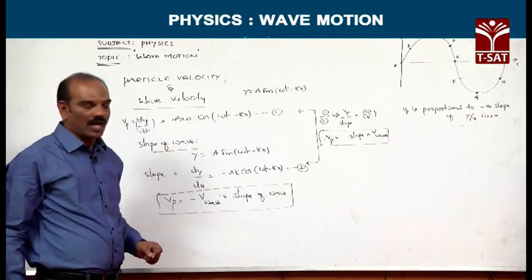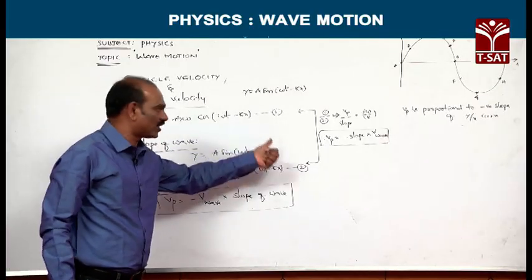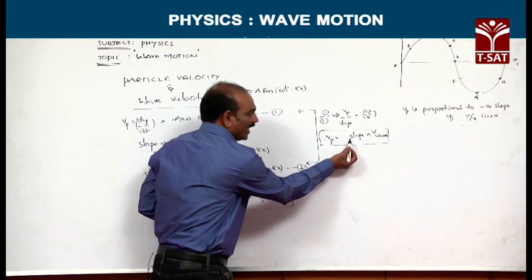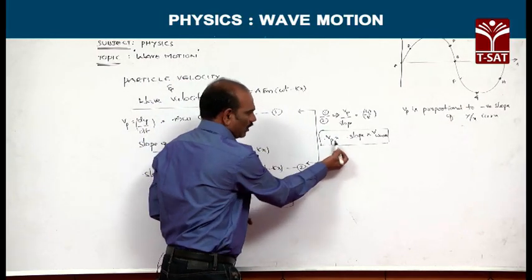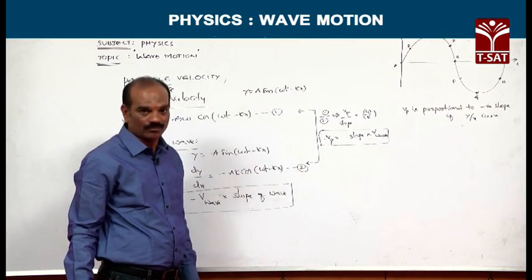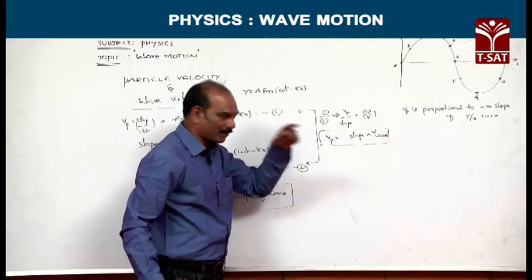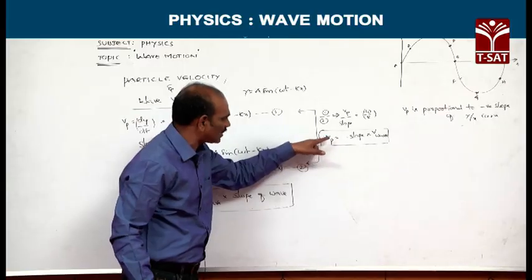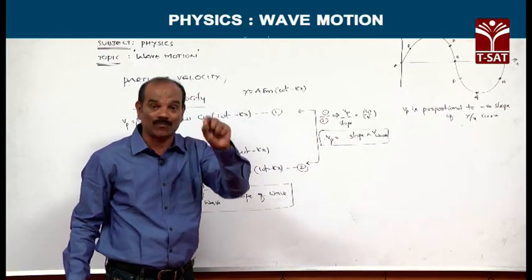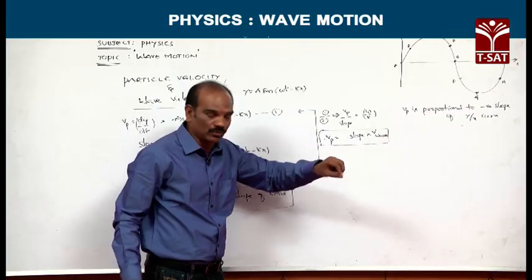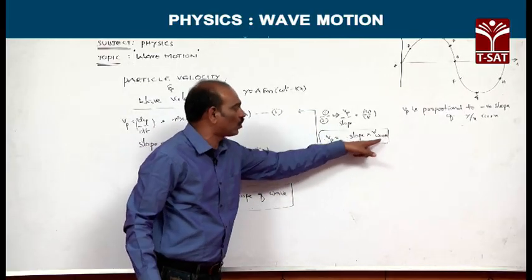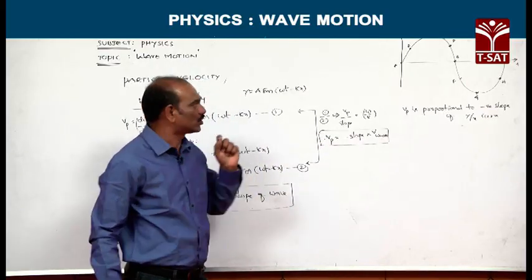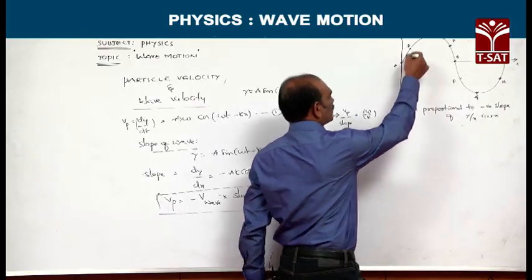Let us see one example of how they will ask in the exam and how this concept is useful for us. If the slope is negative, negative of negative becomes positive, so velocity of the particle is positive and the direction is upward. If the slope is positive, minus of positive slope makes this whole value negative, so velocity of the particle is negative and the direction is downward. Let us see this example. This is one wave.